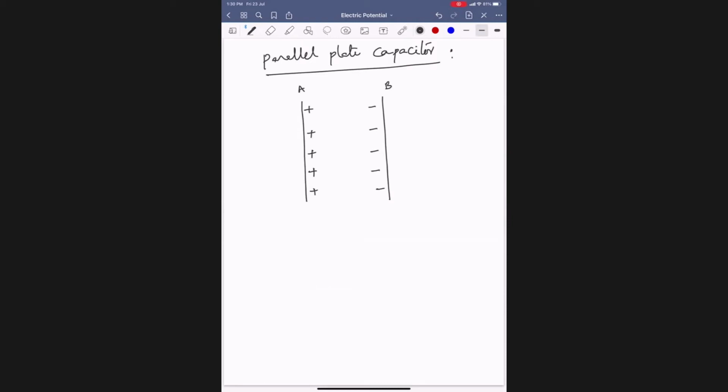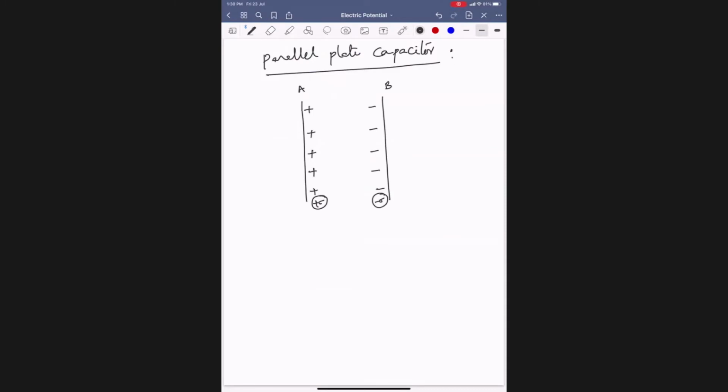So a capacitor contains the charge. Even though these are metal plates, when they are brought very close to each other, the charges on the outer surfaces will come back inside, so that no charge will exist on which surfaces? Outer surfaces. Only the inner surfaces will have charge. Then this one is plus sigma. This one is how much? Minus sigma. It has some area of cross section A, both plates identical.